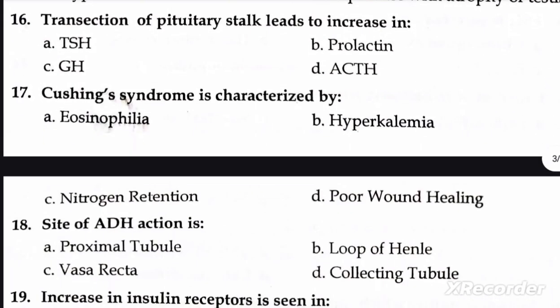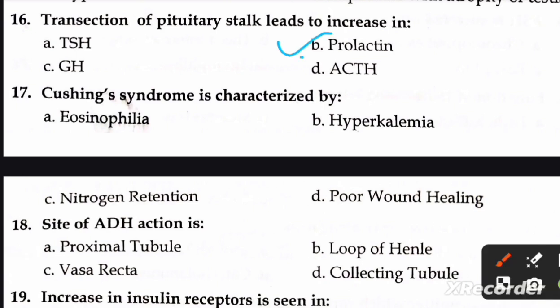Next question is transection of pituitary stalk leads to increase in A TSH, B prolactin, C growth hormone and D ACTH. Right option is B prolactin. Next question is Cushing syndrome is characterized by A eosinophilia, B hyperkalemia, C nitrogen retention, D poor wound healing. Right option is D poor wound healing.